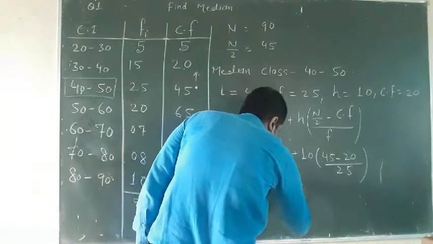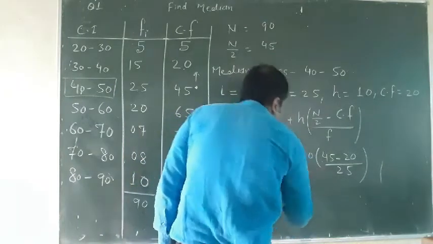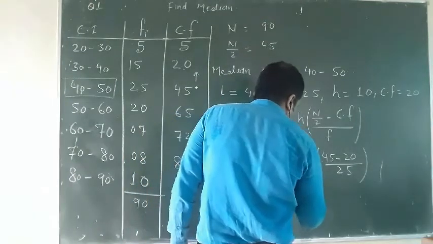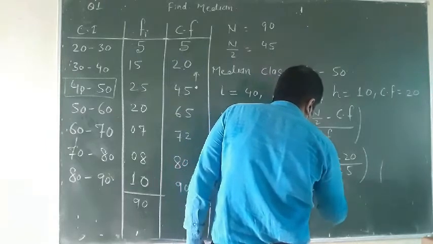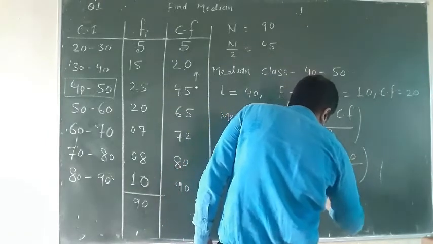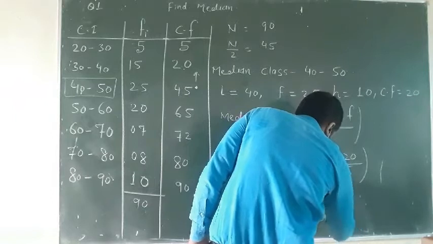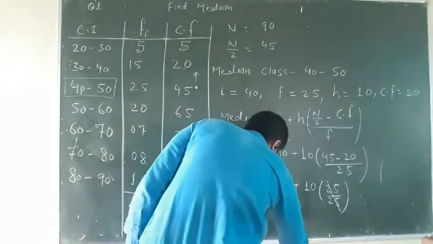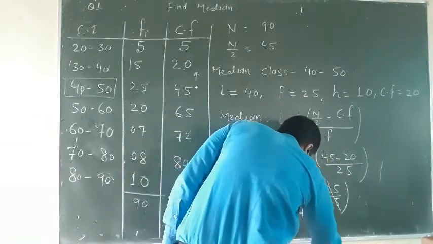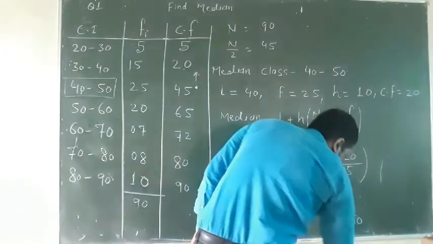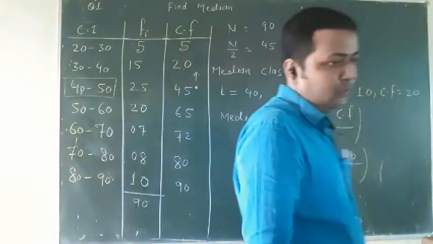So 40 plus 10 times 25 divided by 25. So this is 40 plus 10, that will be 50. Median is 50.